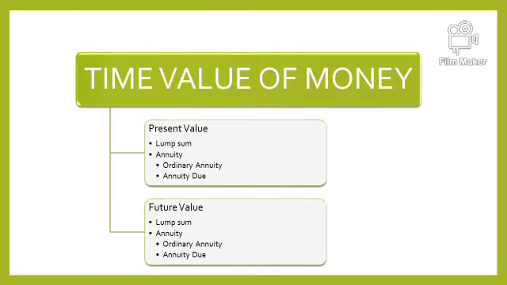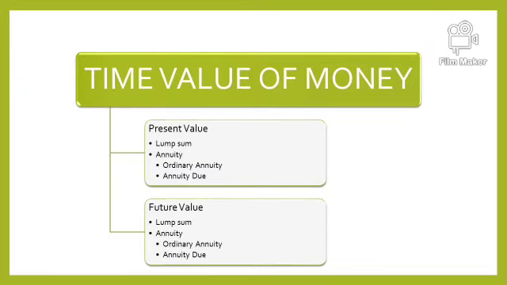As in this slide you can see the chart of time value of money. There are two, as we just discussed in the previous slide: present value and future value. Now, as far as present value is concerned, again there are two types.